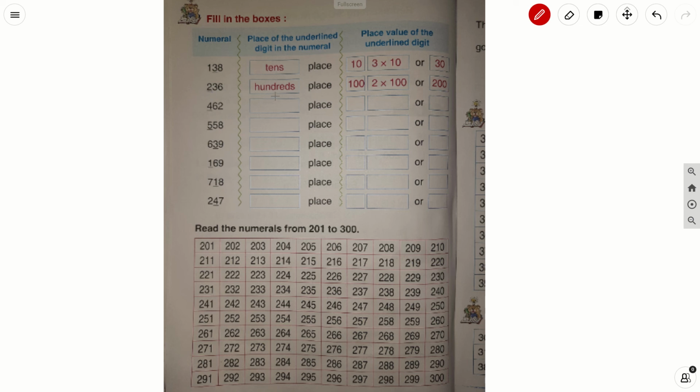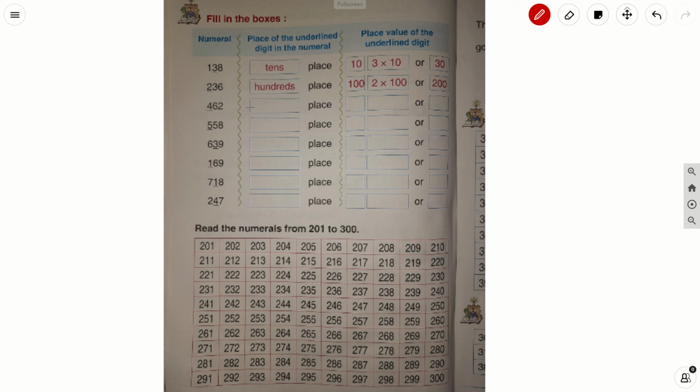So the place of the underlined digit is hundreds and the place value of the underlined digit is 2 into 100. 2 into 100 is 200. Okay. The same way we need to solve all these problems. Now the next number is 462.